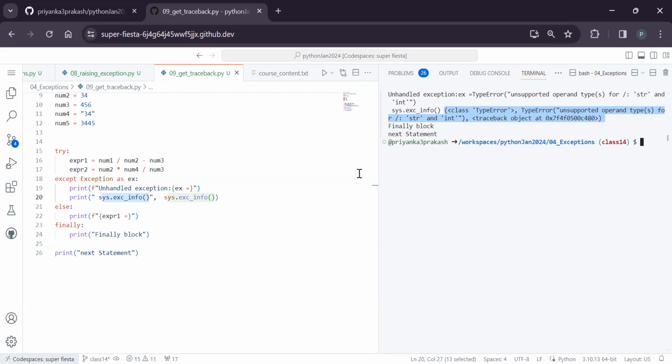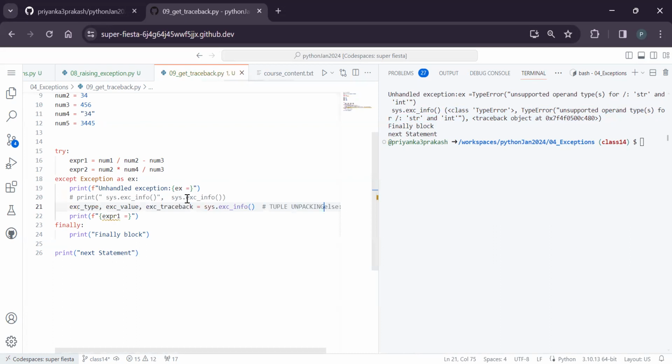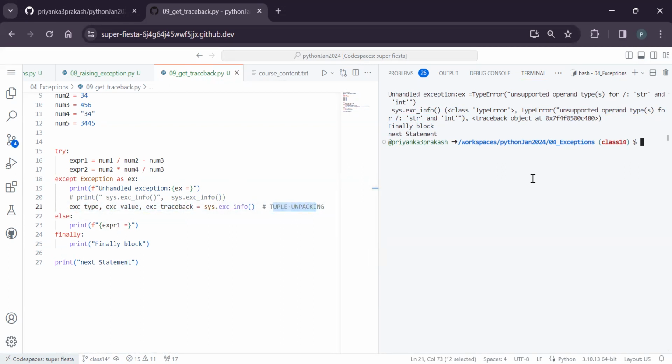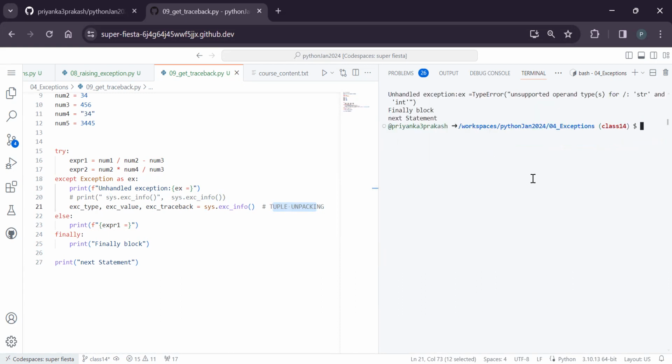So it is giving multiple values. Hope you remember, I told you that whenever something is giving more than one value, we can assign correspondingly. In this case, it is giving three values: the exception type, the error message, and the traceback object. So instead of one, I can assign to three variables. This concept is called unpacking or tuple unpacking, which is common across other languages also. If I execute now, it is assigning to three variables.